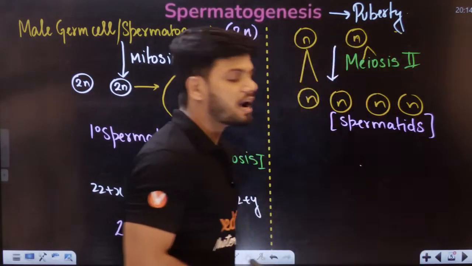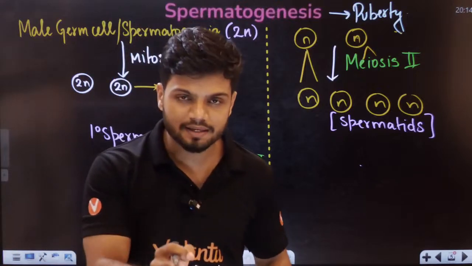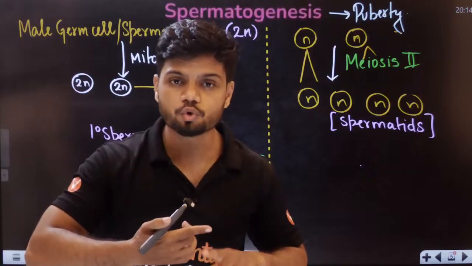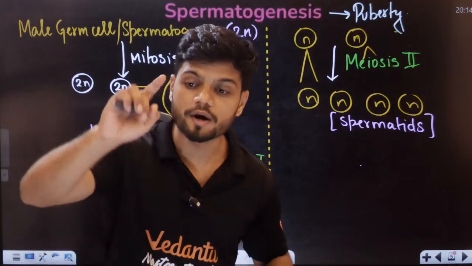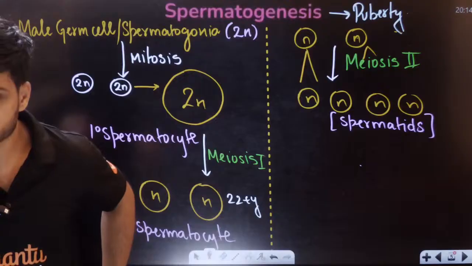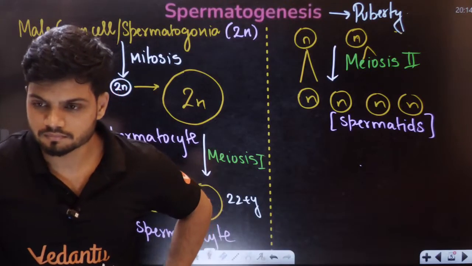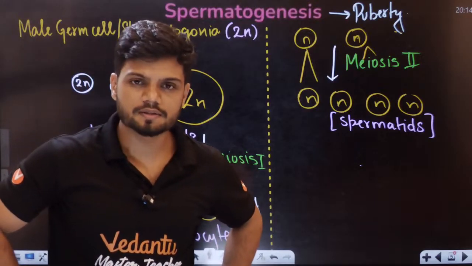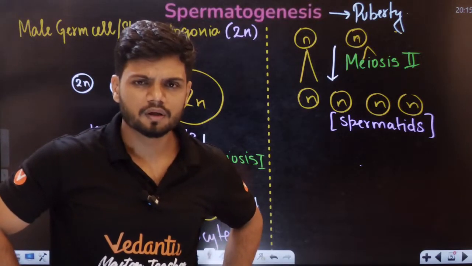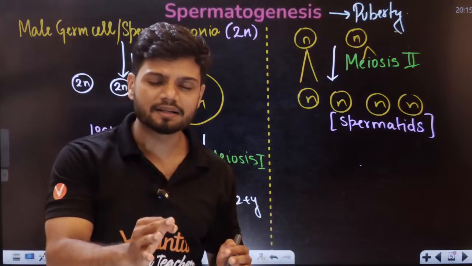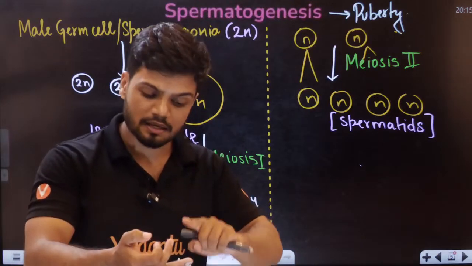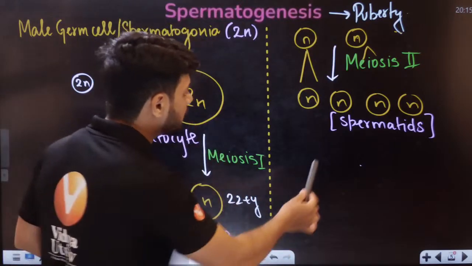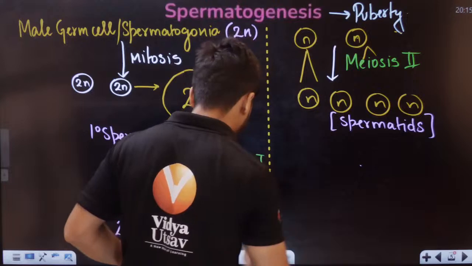Spermatids. Students, if they ask you in examination, spermatids are a result of mitosis, meiosis 1, meiosis 2, none of the above. What is your answer? Tell me quickly in the chat. Meiosis 2. So spermatids are produced as a result of meiosis 2.